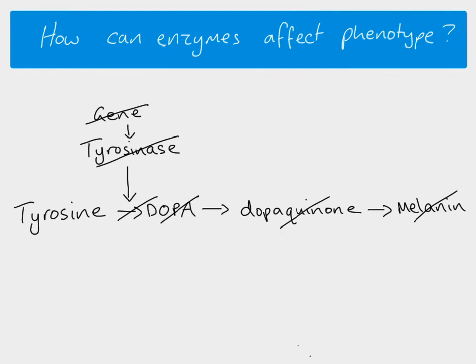So we go from a mutation in the gene to a faulty enzyme, which then affects this metabolic pathway, which means that melanin is not produced, and that then means that the phenotype is altered. The person will have white skin, white hair, pink eyes.